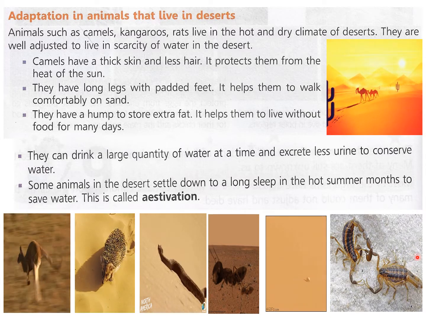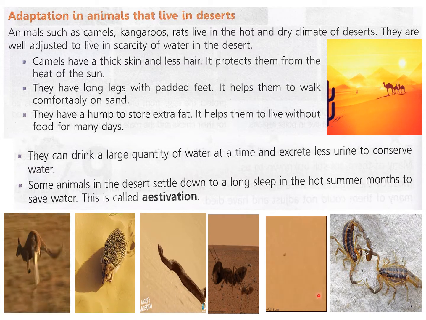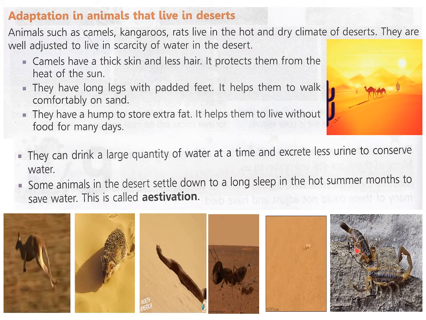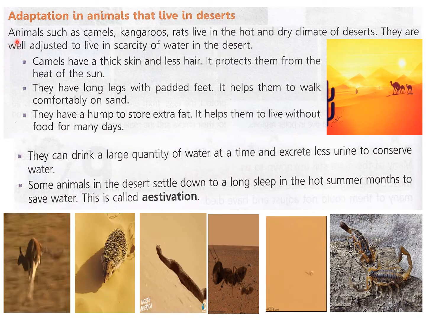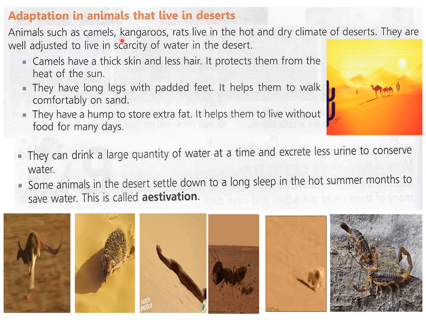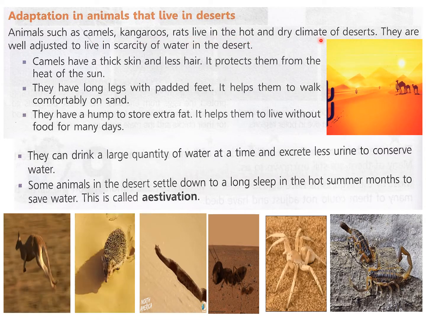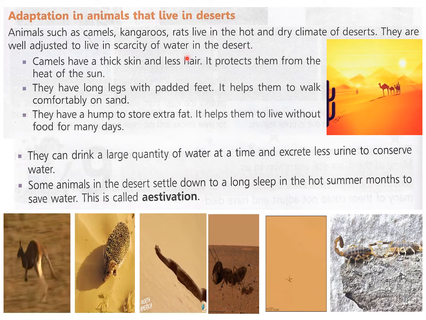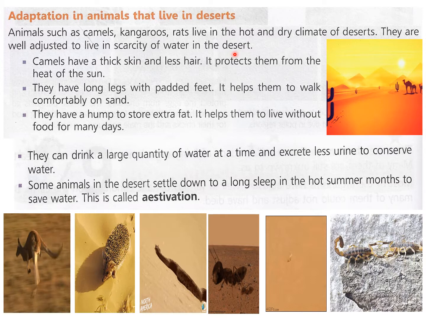Yes, this is spider. These are scorpions. All these lizards, goat, all these animals live in deserts. Now we will read about them and their special features. Animals such as camels, kangaroos, rats live in the hot and dry climate of deserts. They are well adjusted to live in scarcity of water in the desert.